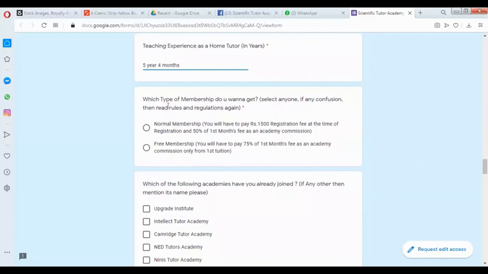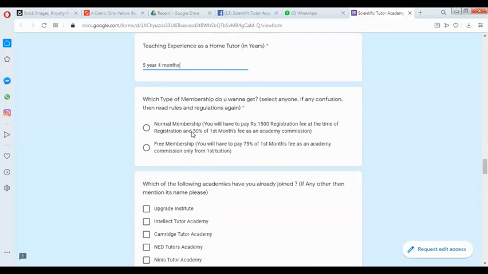And now, very important, which type of membership do you want to get? Select any one. If you have any confusion, then read the rules and regulations again. So either you want to go for normal membership and pay the registration fee this time at the time of registration, or you want to go for free membership, don't want to pay anything.